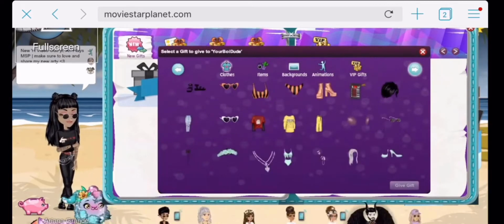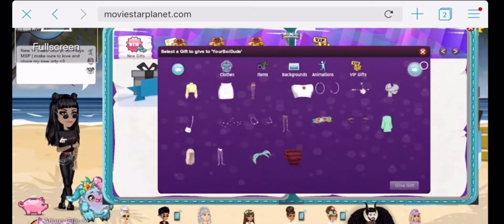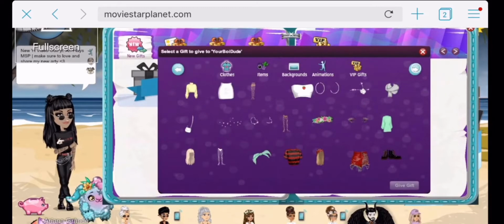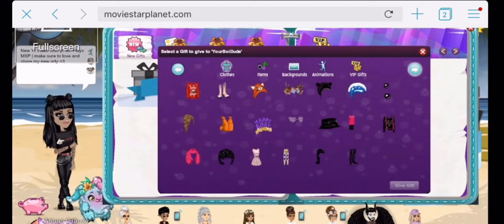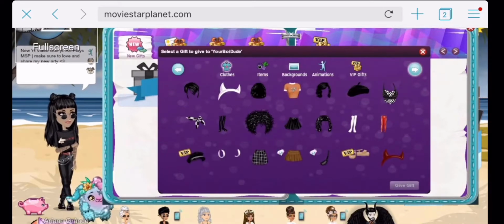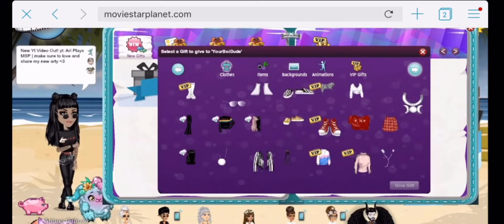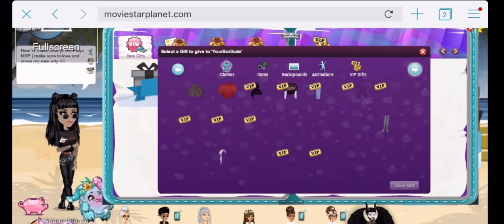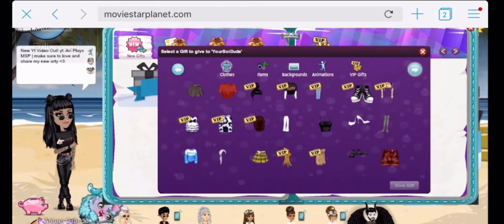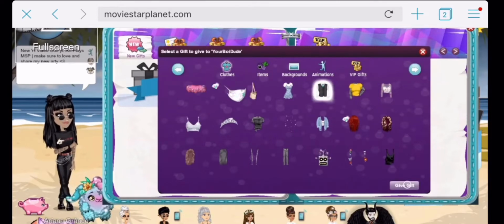Let's see. I'm looking like I haven't already been through all of these pages. I honestly want to give my boy account that rainbow sweater, but I don't have anything gender neutral on that page. Ooh, we'll give him that dress. That'll work.